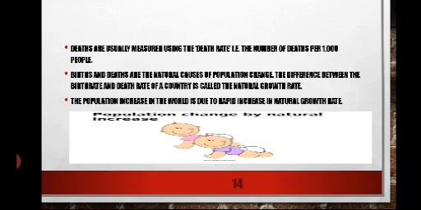The difference between the birth rate and the death rate of a country is called the natural growth rate. Natural growth rate is the difference between the birth rate and death rate. So the population increase in the world is basically due to the rapid increase in the natural growth rate.